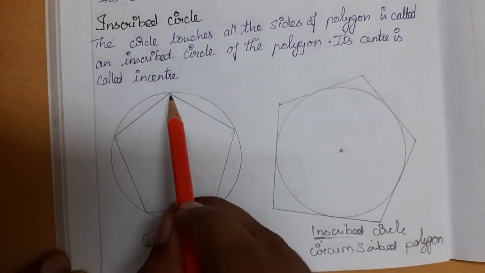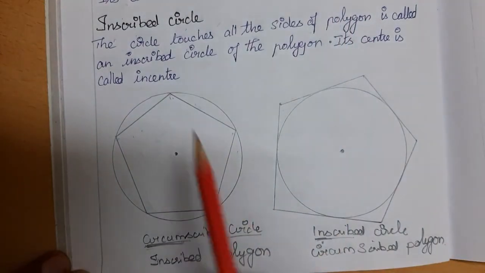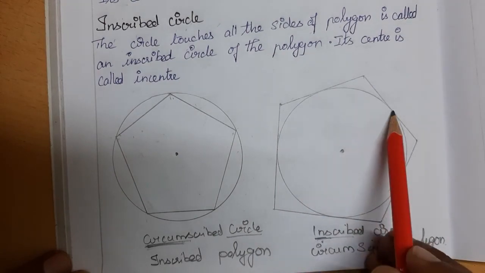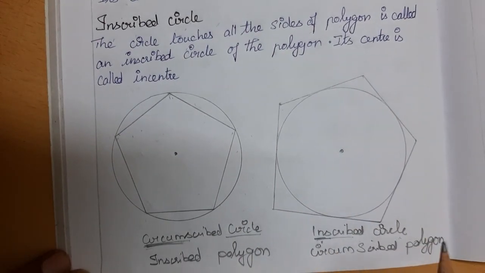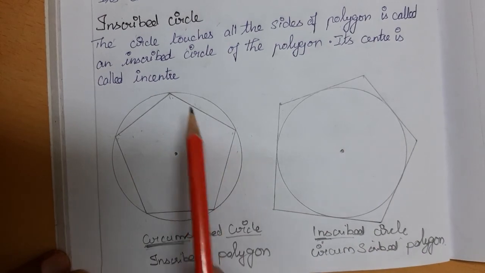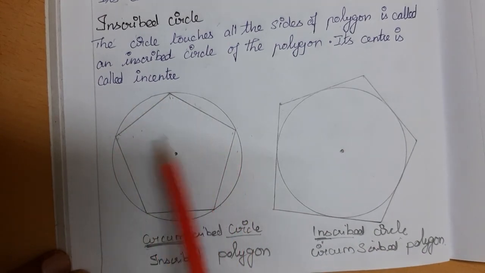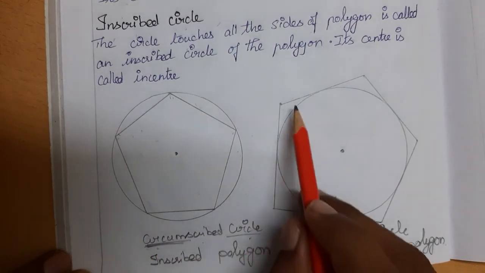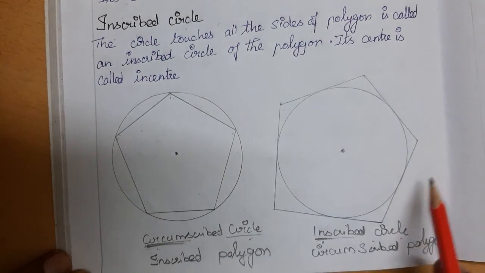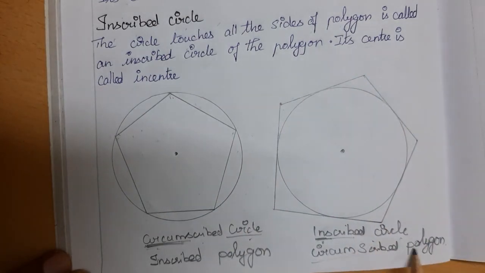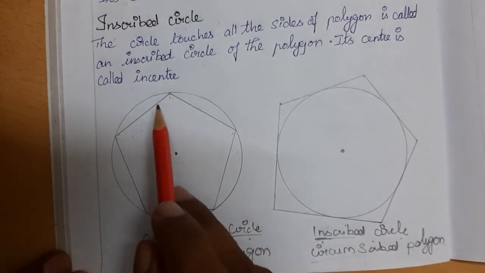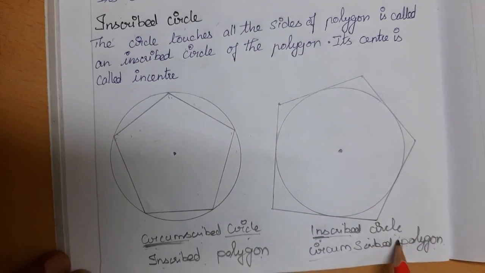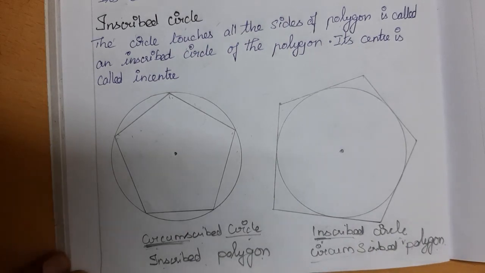The first thing we can remember with the vertices as the definitions. If the circle touches the vertices, it's a circumscribed circle. If the circle touches the sides, we can say inscribed circle. And there's one more thing, just by seeing the boundary. When the boundary shape is a circle, we call it circumscribed circle. Here the boundary outside is a polygon, so circumscribed polygon. Here the inside is a polygon, so inscribed polygon. Here the inside is a circle, so inscribed circle. So you can remember with any of these things. Thank you.